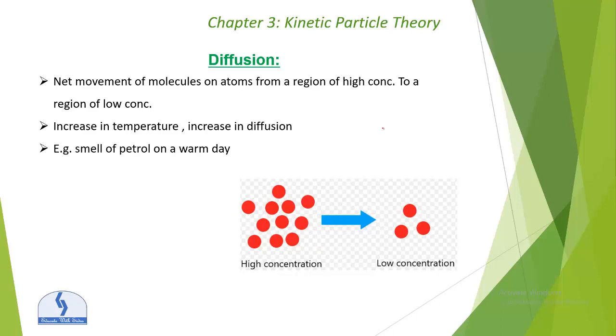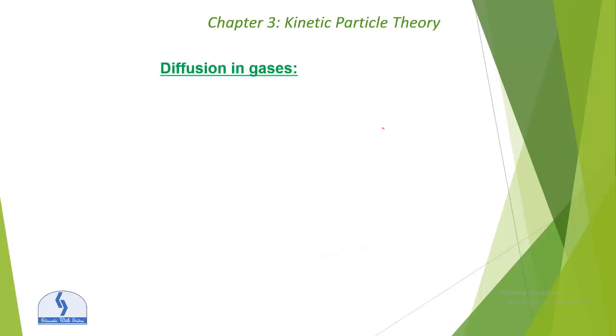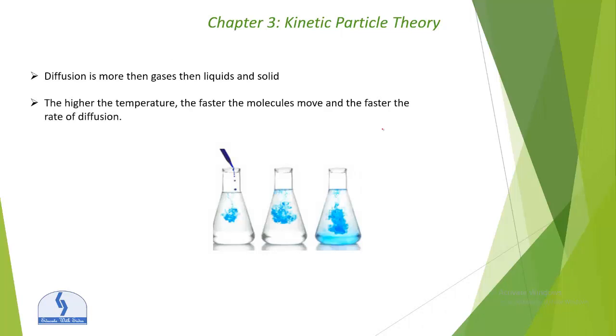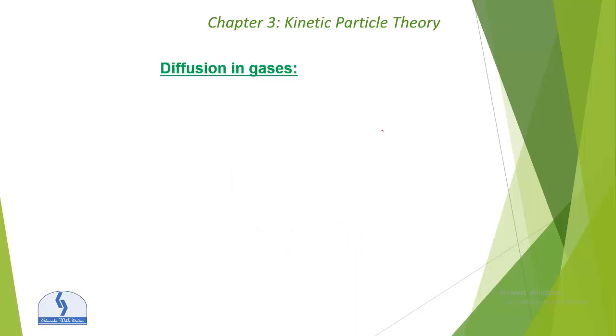Okay, the next point: diffusion is basically a process by which particles mix because of their kinetic energy and random motion. As a result of random motion, particles spread from areas of higher concentration to areas of lower concentration. Diffusion in gases depends upon the relative molecular mass, that is the mass of the particle.